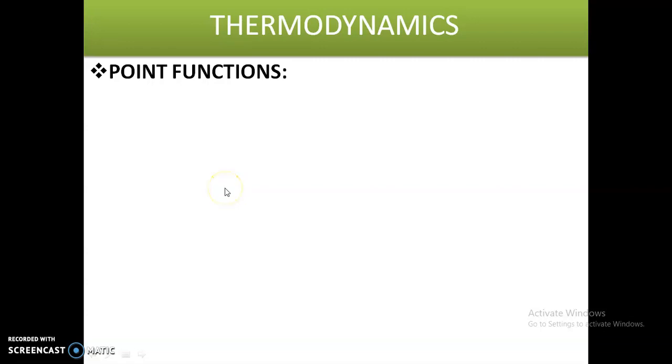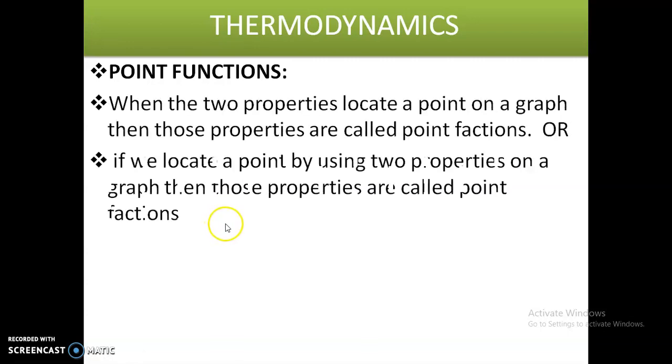So how can we define a point function? If we locate a point by using two properties on a graph, then those properties are called point functions. I hope you understand about the point functions.